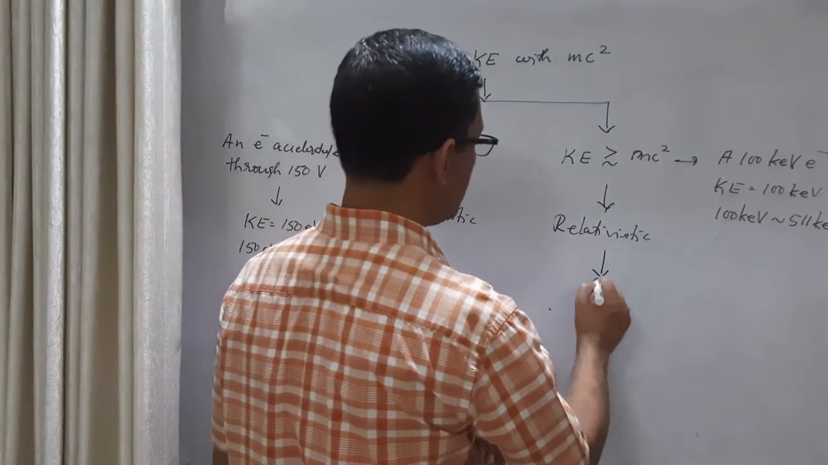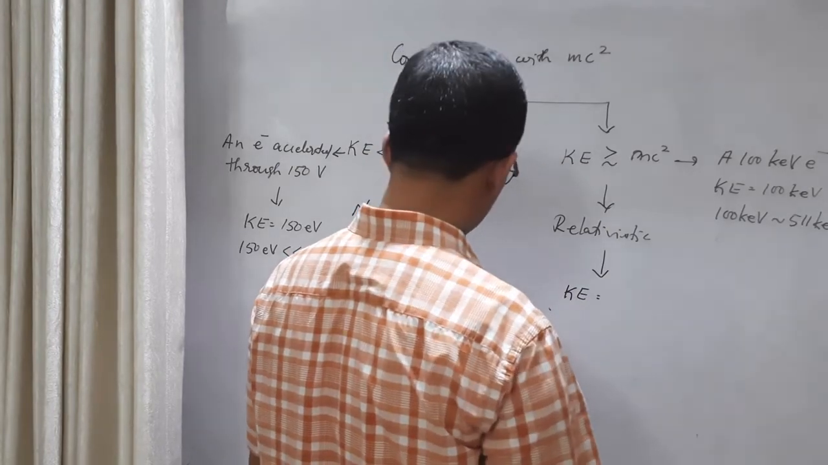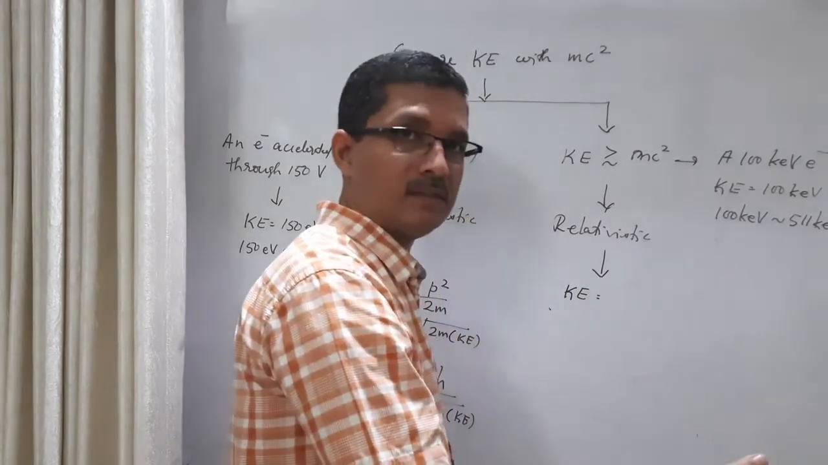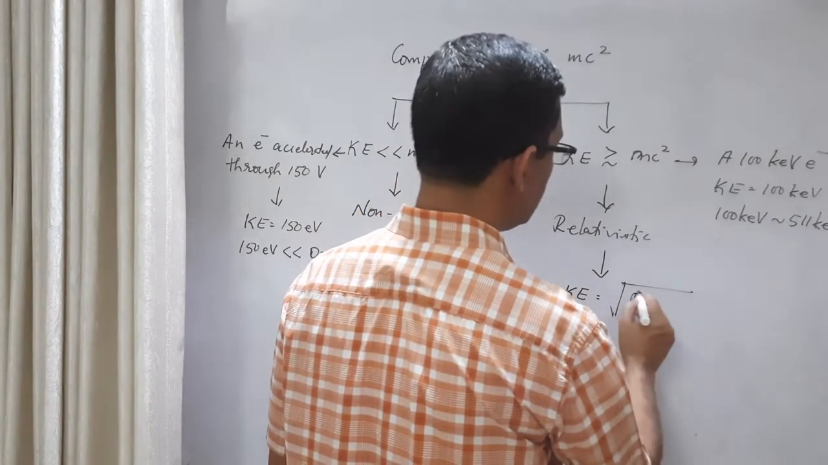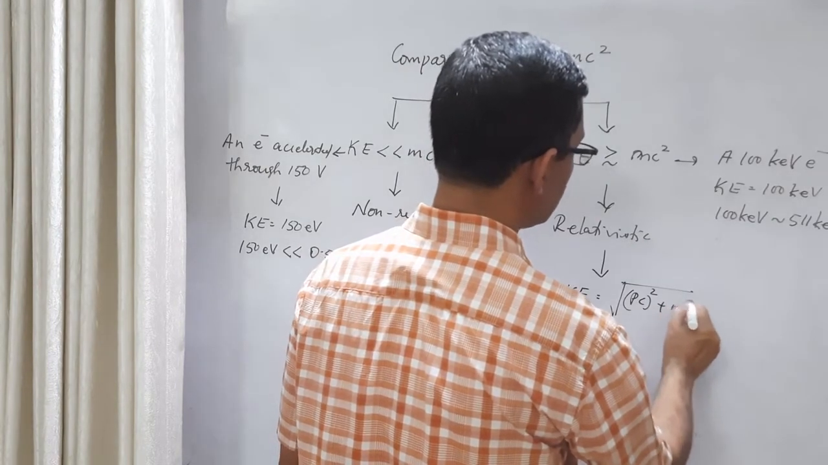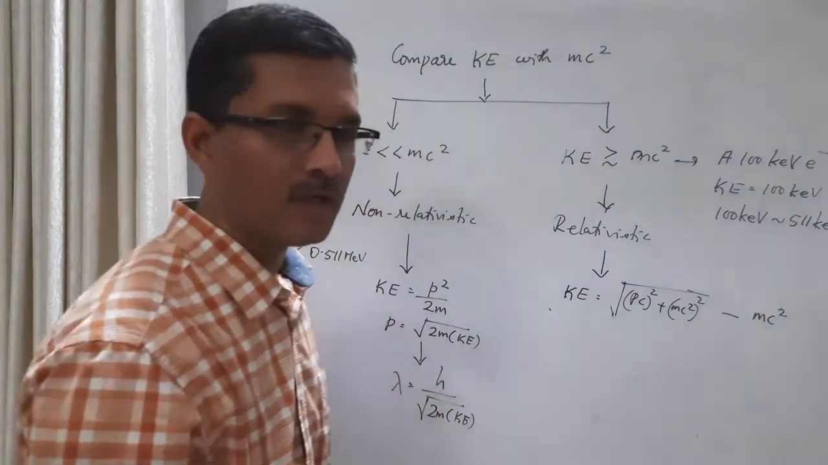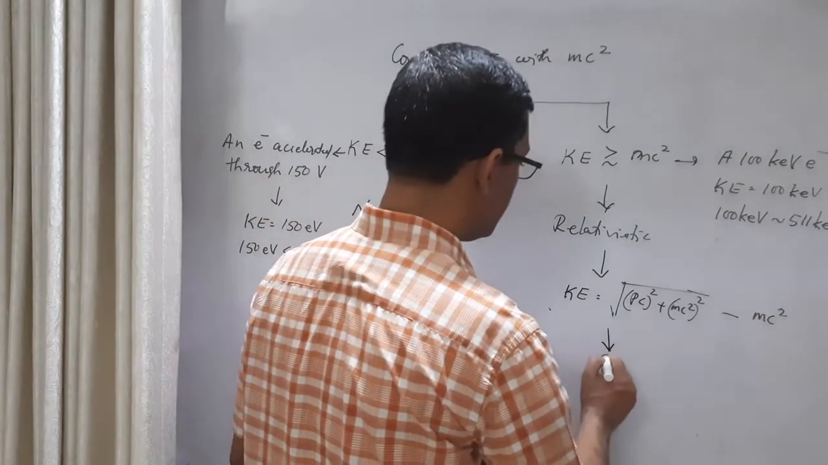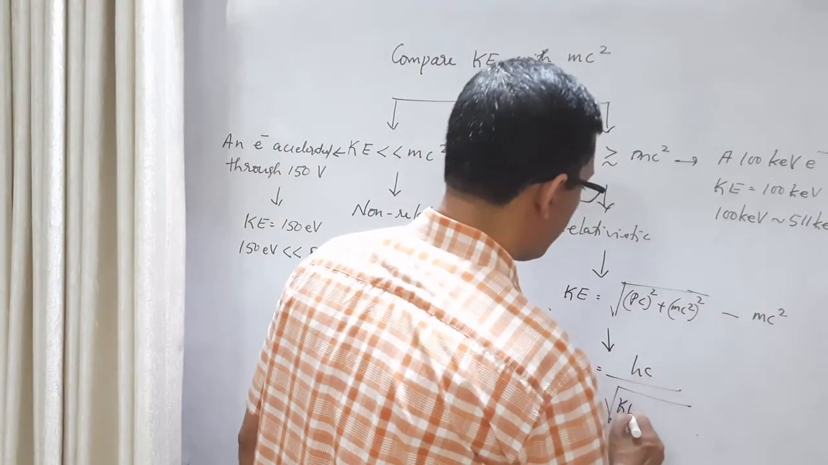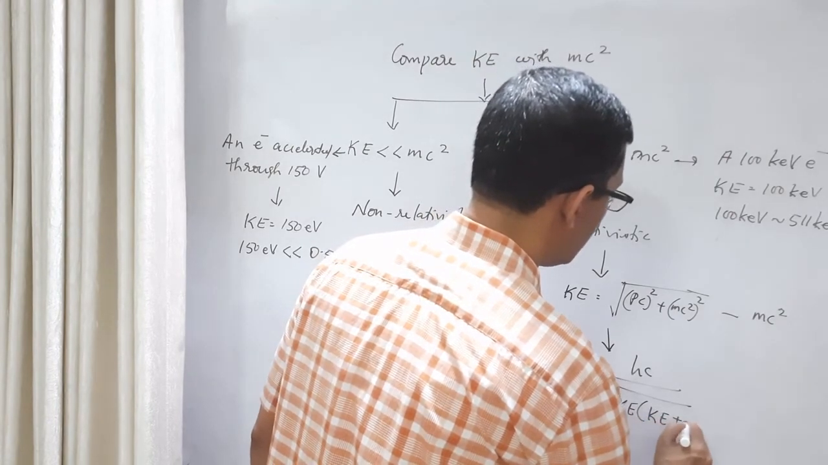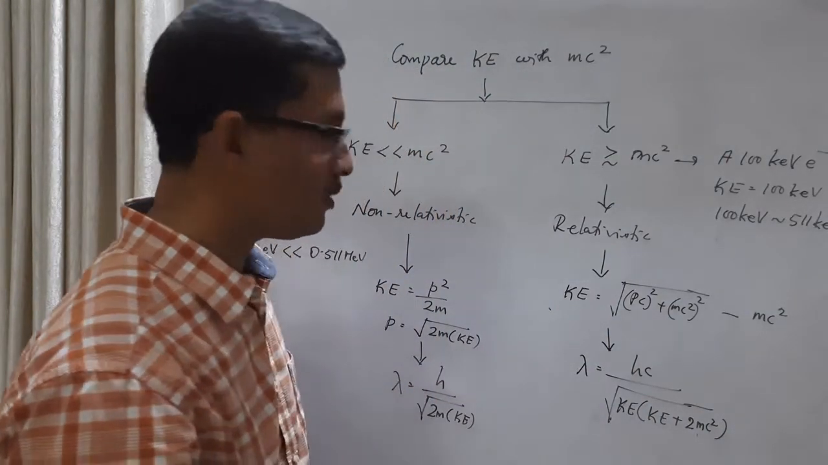Now, in the relativistic calculation, what is the expression for kinetic energy? Kinetic energy is total energy minus rest energy. What is total energy? The square root of (pc) whole square plus (mc square) whole square. Total energy minus rest energy is the expression for kinetic energy. If you use this expression, then lambda becomes hc divided by the square root of kinetic energy into kinetic energy plus 2 mc square. This is the relativistic expression for the de Broglie wavelength.